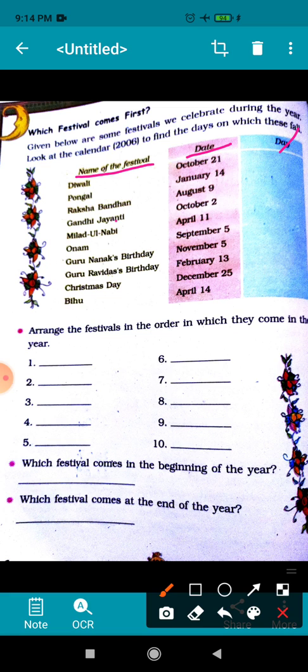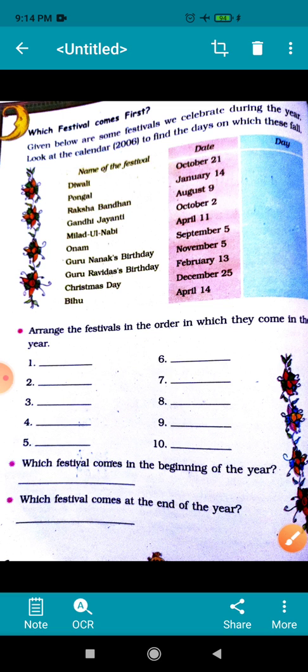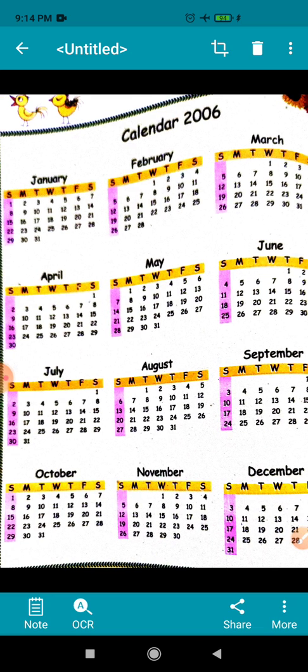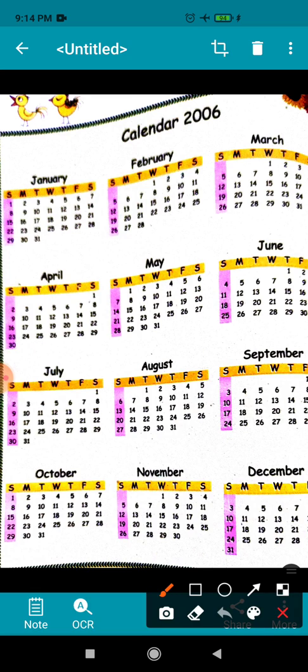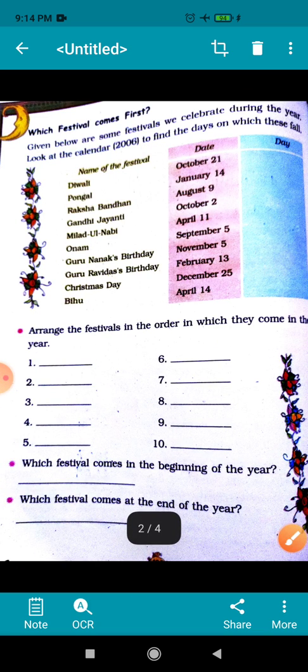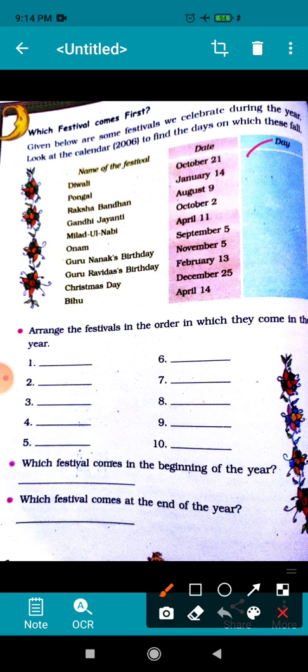So what you will do? You will see the calendar of 2006. So this is a calendar of 2006, and this is a month of October. Okay, and here is a date 21st, and if you check, this 21st falls on Saturday. It means when the Diwali will fall, the day will be Saturday.